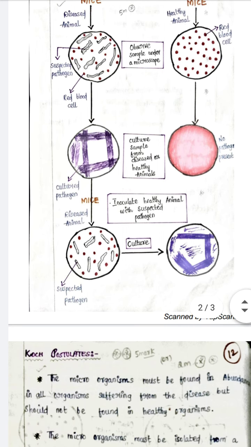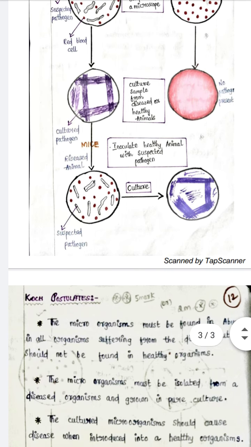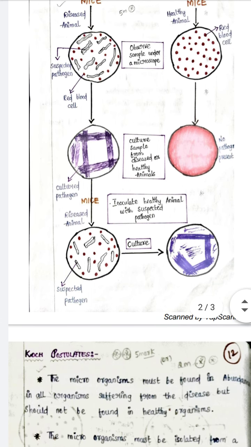What he did after that was again take the growth of the bacteria from the same culture and see it under the microscope. When you see it under the microscope, you should have the same suspected pathogen. Again, when you culture it in the culture media, the same growth of the organism should be present, and it should be identical. Both the culture and the sample, when you see them under the microscope, should be identical. Next, inoculate a healthy animal with the suspected pathogen.